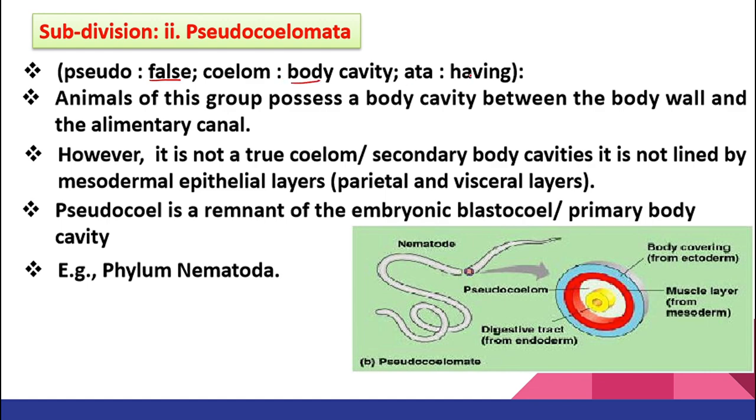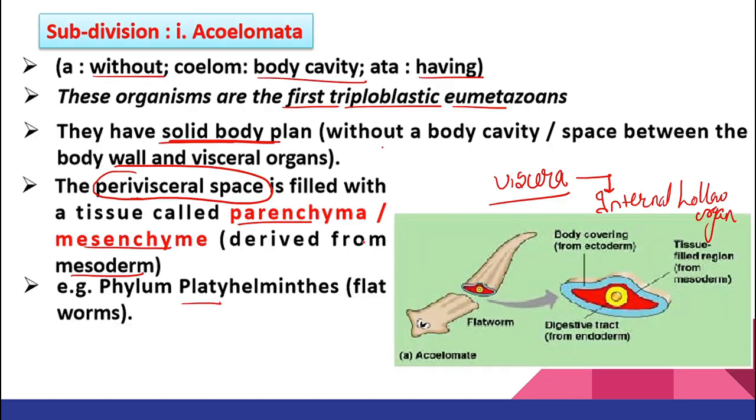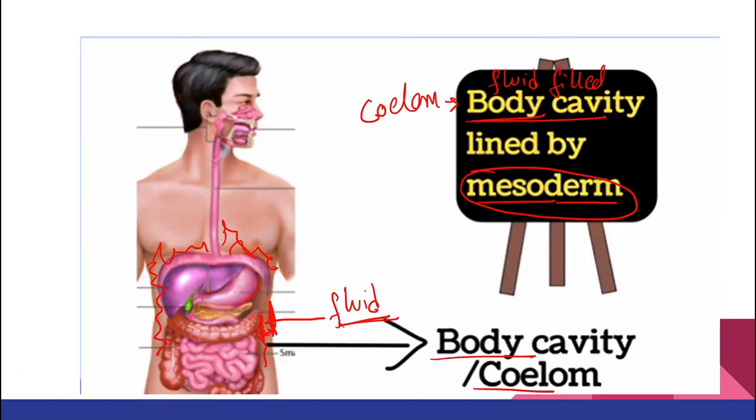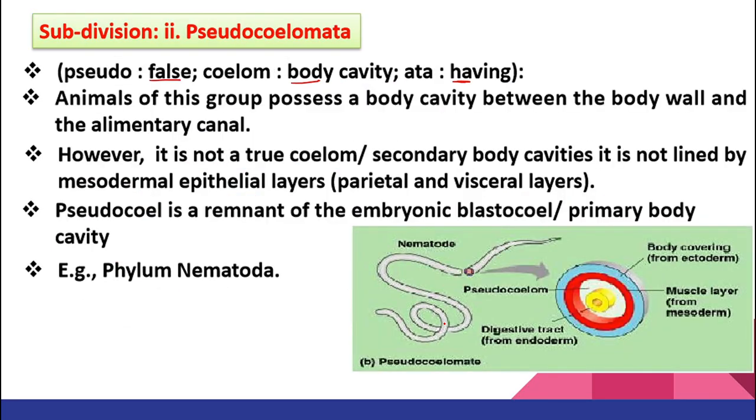Let's jump to pseudocoelomate. Pseudo means false, coelom means body cavity, ata means having. So animals of this group possess a body cavity between the body wall and the gut. Let me move back here. See here, the body cavity is present. This is your body wall and this is, suppose, your stomach. Can you see this body cavity over here?